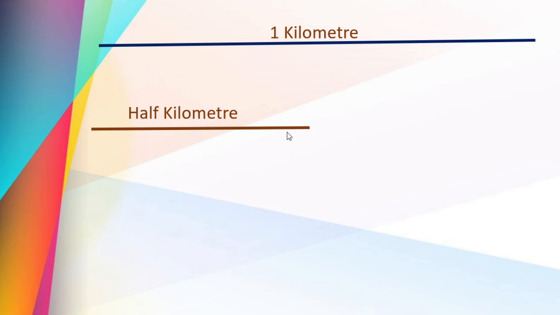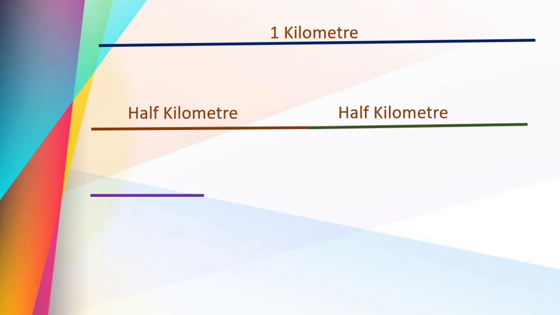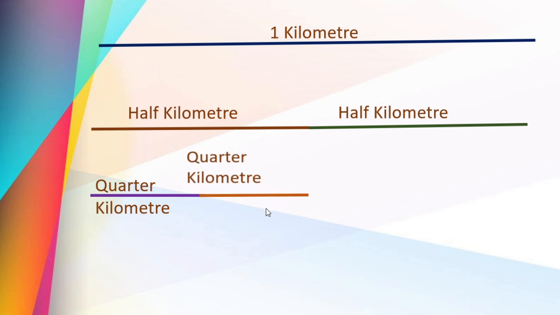How many halves will we get? 2, isn't it? From one whole we get 2 halves. So this is again half kilometer, right? Next, from 1 half we will again cut this equally into 2 parts. Then we get a quarter kilometer. One more from this, that is also quarter kilometer, right? And here also we can get 2 more.